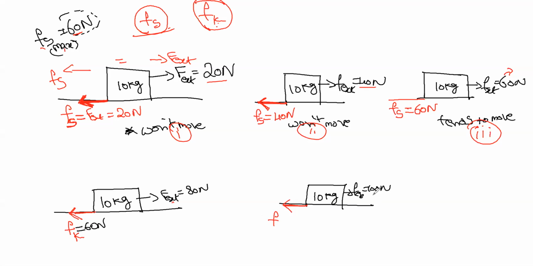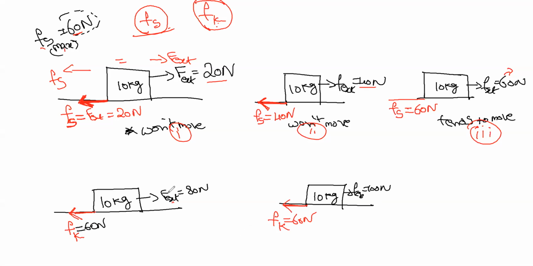Applied force is 100 Newton, so it is more, that's why the body will move. Now kinetic friction means when kinetic friction comes, it is always the maximum static friction, that is 60 Newton itself. The friction cannot go beyond maximum static friction. That is the thing.